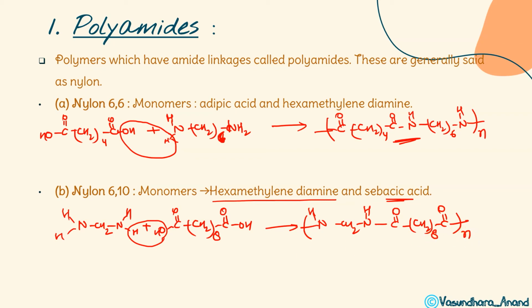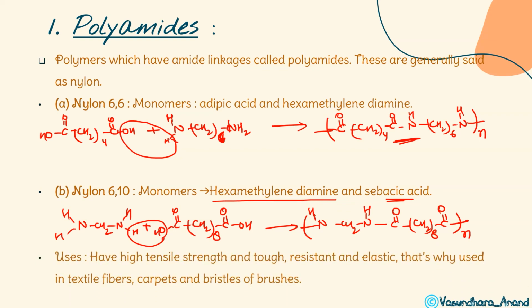Monomers are hexamethylene diamine and sebacic acid. Okay. What are the uses of these polyamides? They have very high tensile strength. They are tough, resistant, and elastic. That's why they are used in textile fibers, carpets, bristles of brushes, etc.